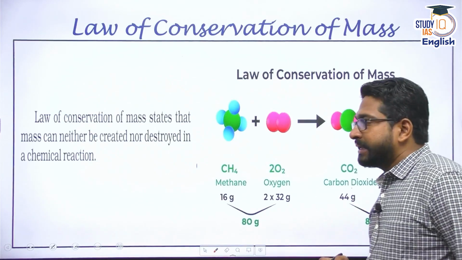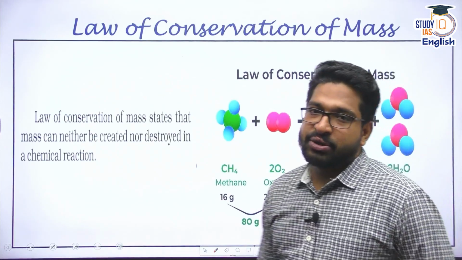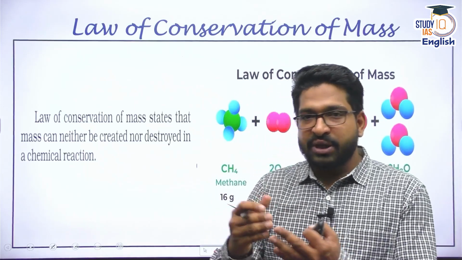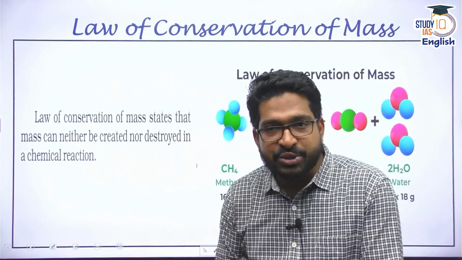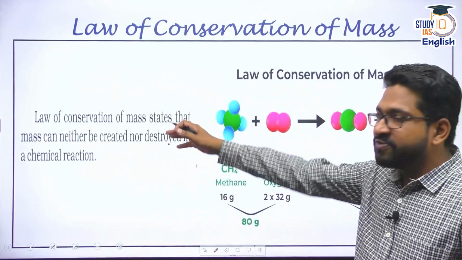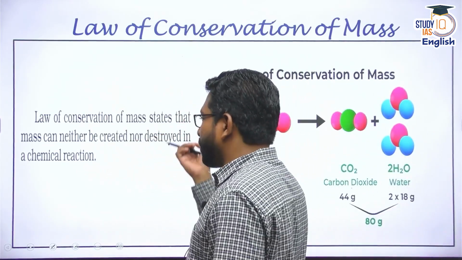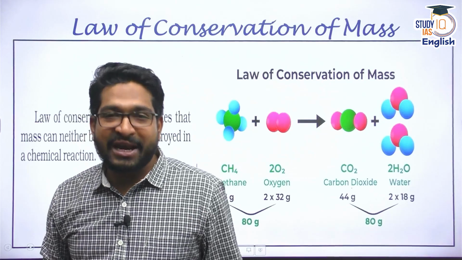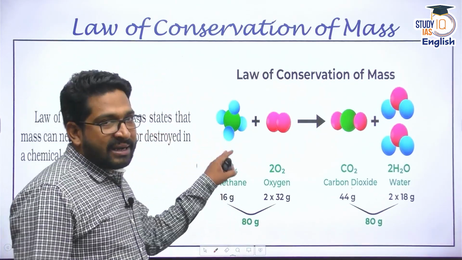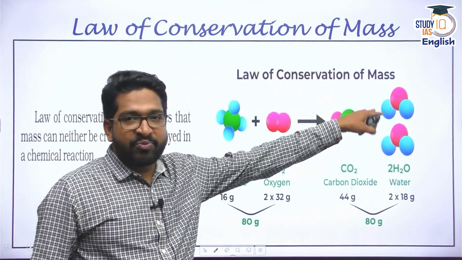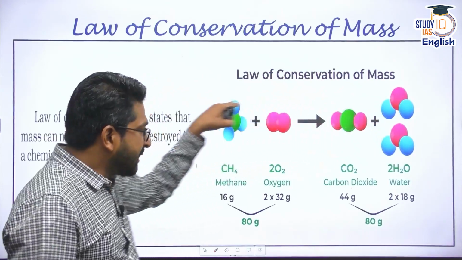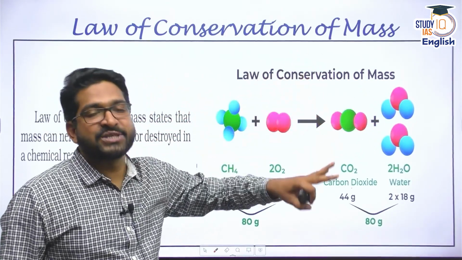Antoine highlighted that any chemical reaction or chemical compound which is formed follows the law of conservation of mass. What is this? It says mass can neither be created nor be destroyed in a chemical reaction. That means the reactants would give you some products and byproducts, and the mass of both sides has to be the same.